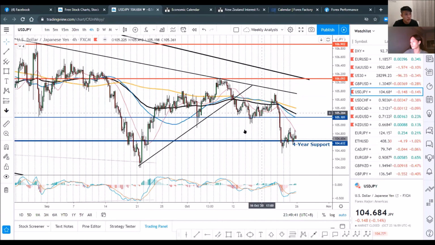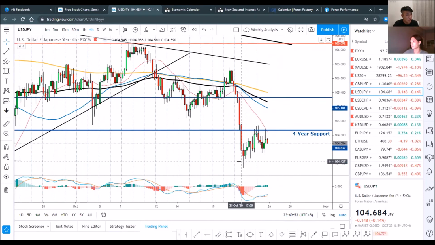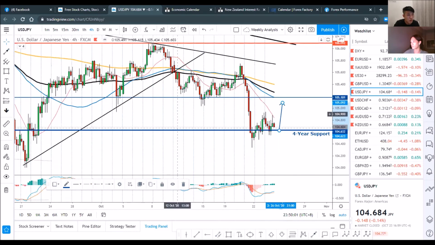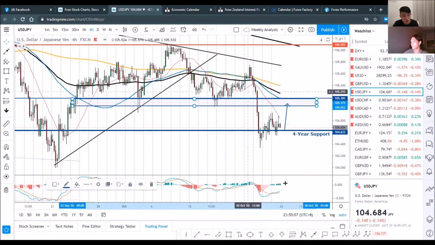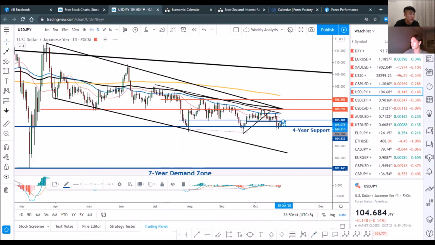But in any case, based on the technical chart we have, there's already a head and shoulder. So it came down, pulls back, and probably it might pull back a little bit further. I'm not too sure about that, but we will see. But if it pulls back again somewhere near the neckline of this head and shoulder, we'll have a better price to sell dollar yen in this case. Okay.